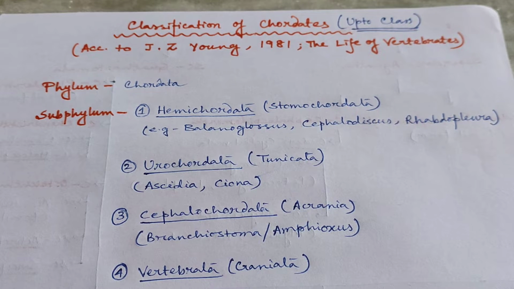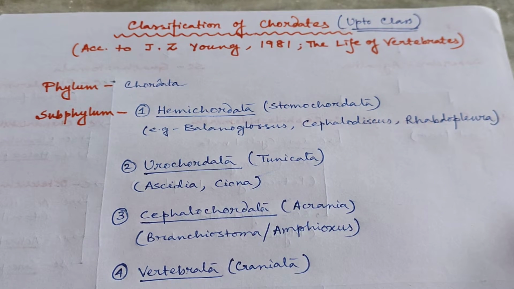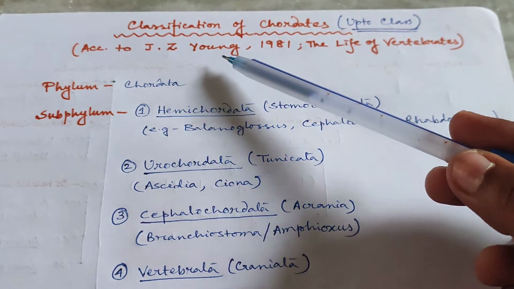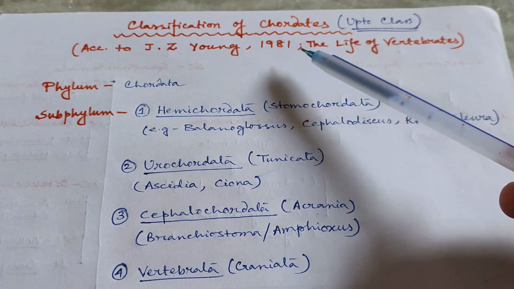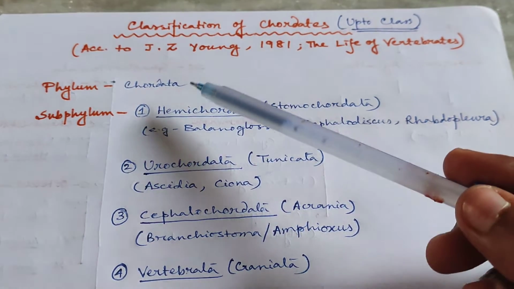So today in this video we are going to focus on classification of chordates. And for the UG Zoology syllabus of Calcutta University, it will be according to J.Z. Young 1981 from The Life of Vertebrates. Okay. Following The Life of Vertebrates. So first of all, see here.